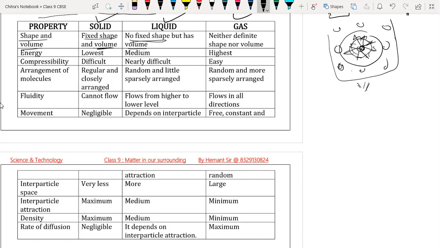While in the case of gas, they neither have definite shape nor volume. Gas particles do not have a fixed shape and fixed volume.